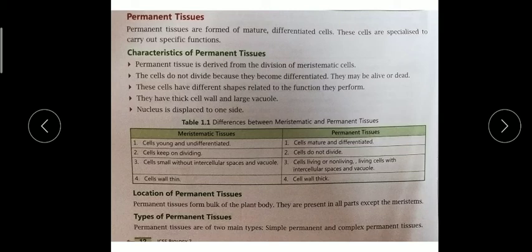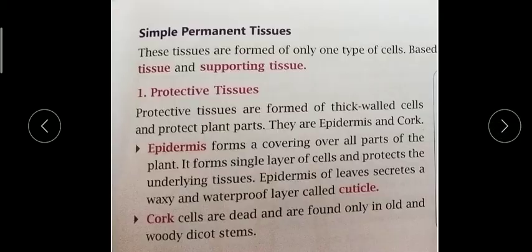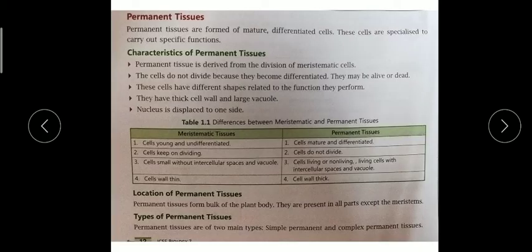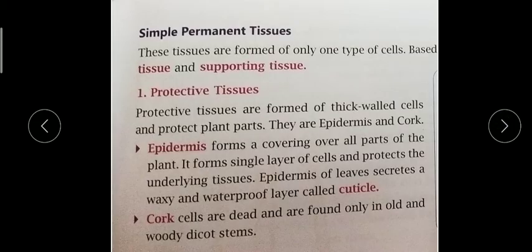Now they are of two types: simple permanent and complex permanent. Simple permanent tissues are formed of only one type of cells and are further divided into two. First one is protective cells and the next one is supporting cells.